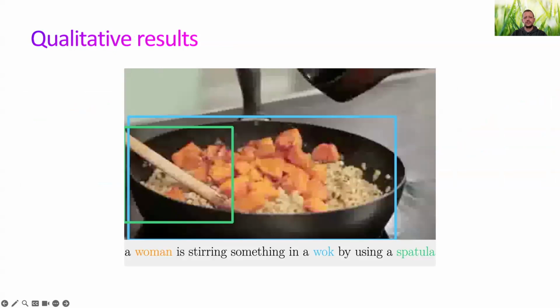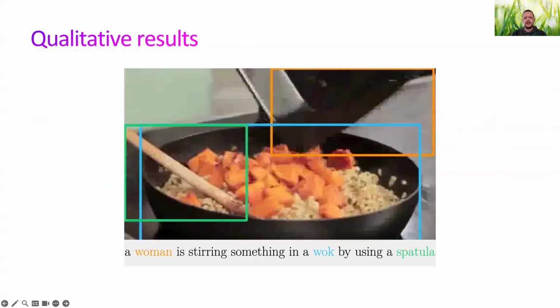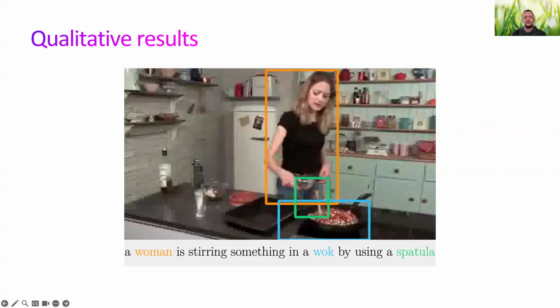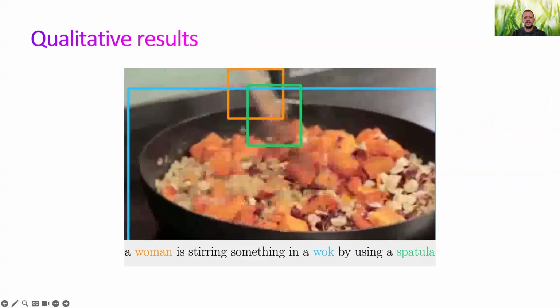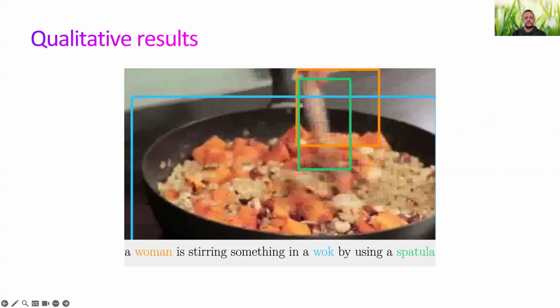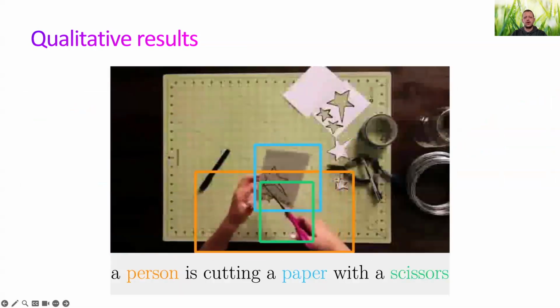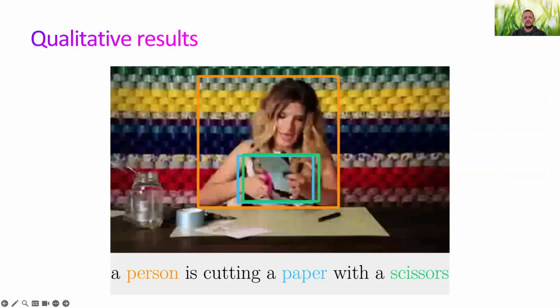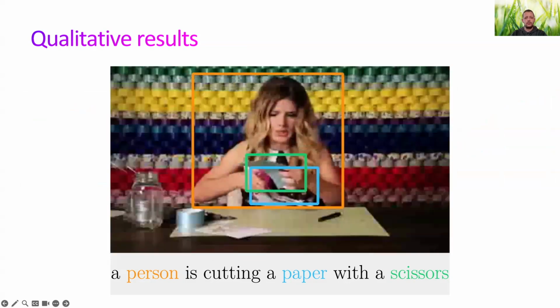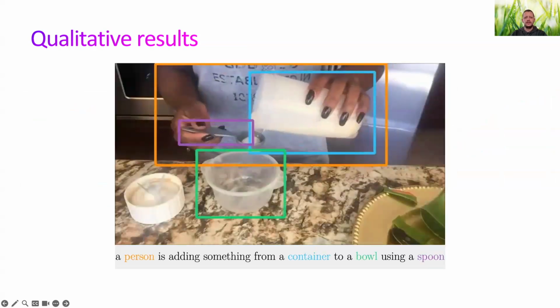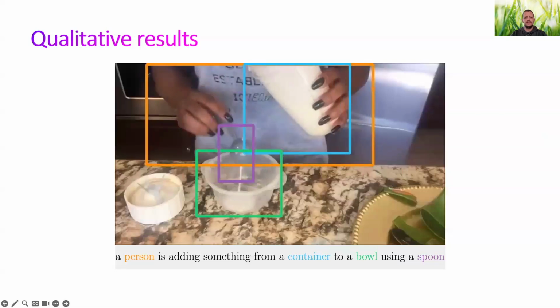Here, I'd like to share some qualitative results of our method. For each input video, we generate a caption describing the activity, and we also overlay the predicted bounding boxes directly onto the video frames. This allows us to see how well the model aligns language with vision, not just describing what happens, but also pointing to the exact objects involved in the action.